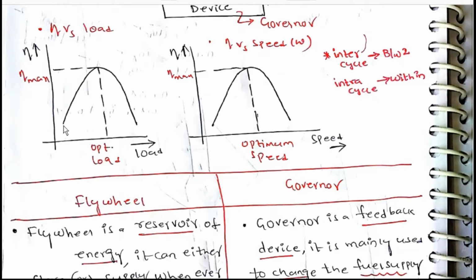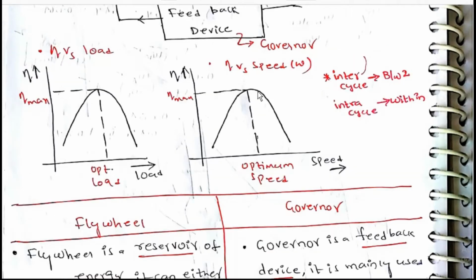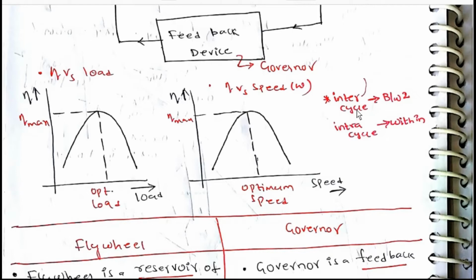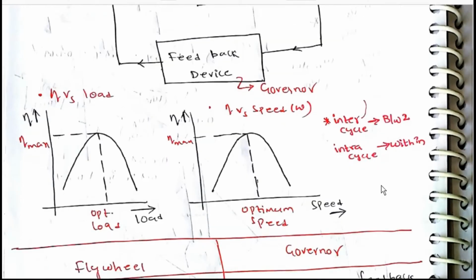Eta versus load: load, eta max, optimum load. Eta versus speed: optimum speed, eta efficiency, eta versus speed omega. Intercycle means between two cycles, intracycle means within a cycle.